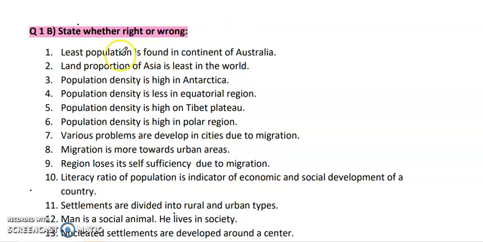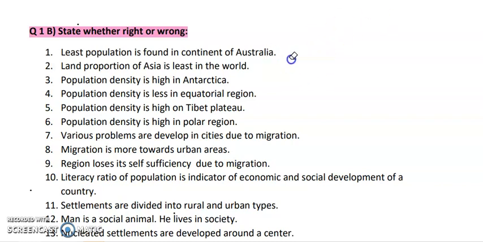Least population is found in the continent of Australia. State whether it is true or false, or you can say whether it is right or wrong. We all know that Australia is a continent which has a vast extent of area, but as compared to the area, the population is very, very less. So this is the right answer.